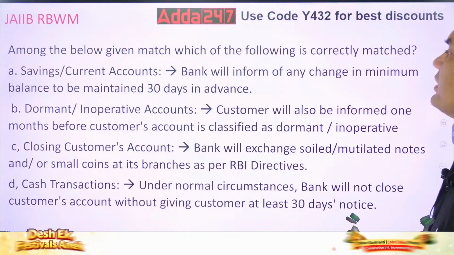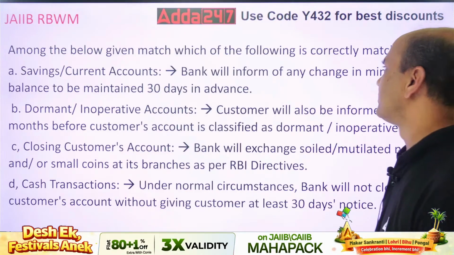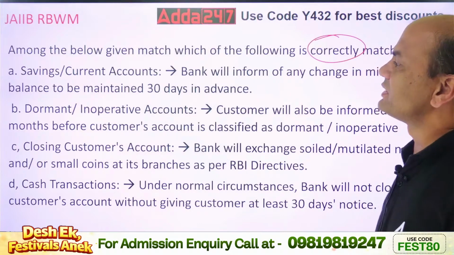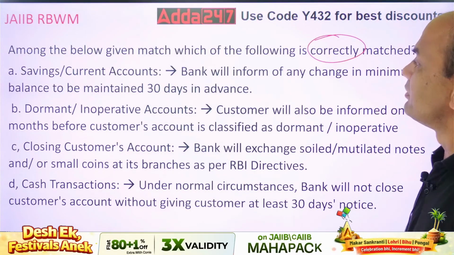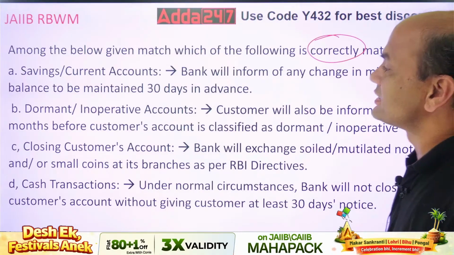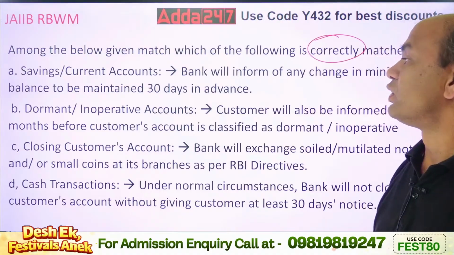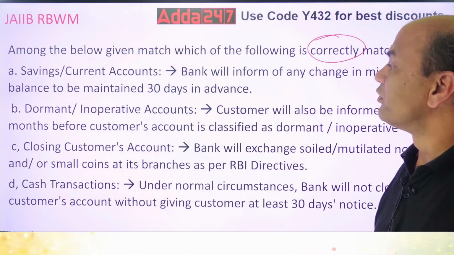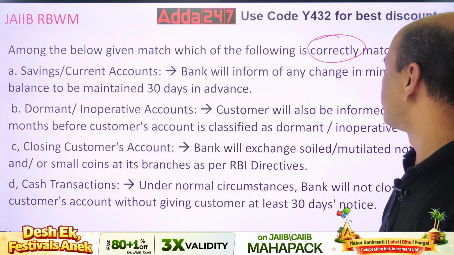Among the below given matches, which of the following is correctly matched? Savings or current accounts: bank will inform any changes in minimum balance to be maintained 30 days in advance. Dormant or inoperative accounts: customer will also be informed 1 month before the customer's account is classified as dormant or inoperative.